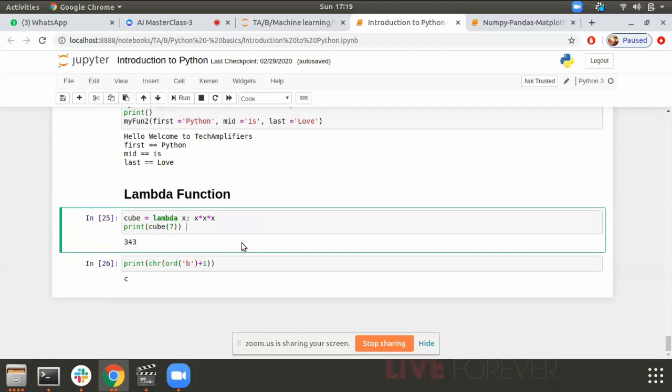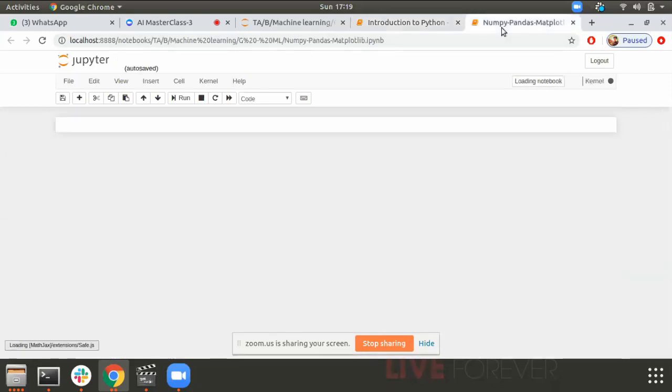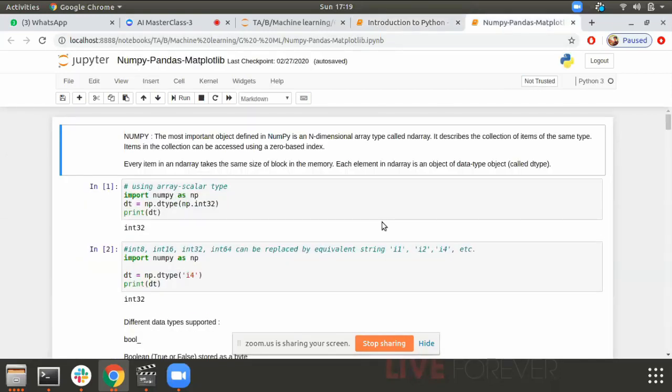Here I've just written a simple lambda function for finding the cube, and it just gives me a cube. So this is what it is in functions. Before starting with NumPy, Pandas, and Matplotlib, any doubt in functions?